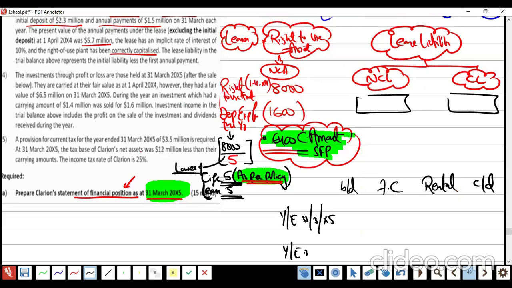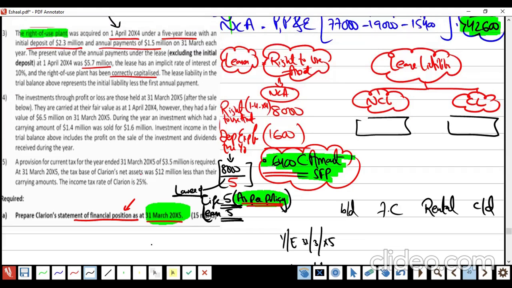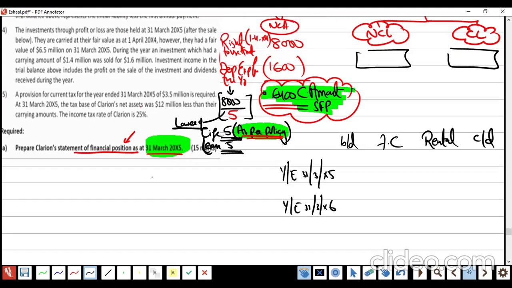And we know that we have to prepare this table for the 2 years, right? The initial liability which I am supposed to write in this table is going to be 5,700. Why? Because they already mentioned the present value, the payment is already deducted. We will always take the present value.